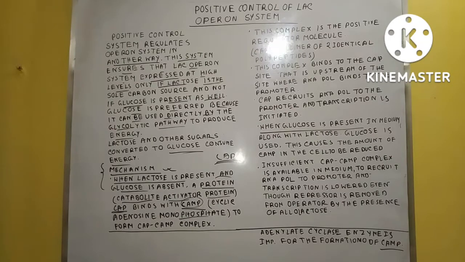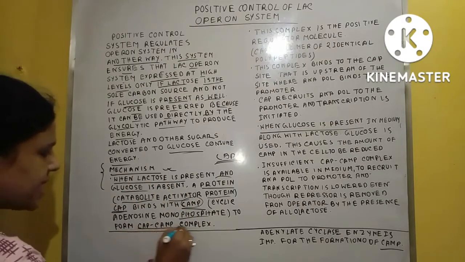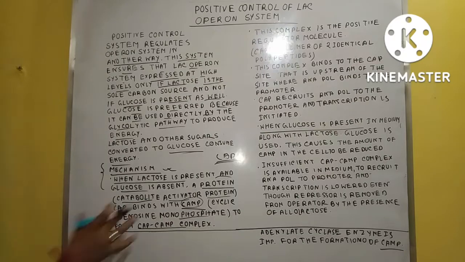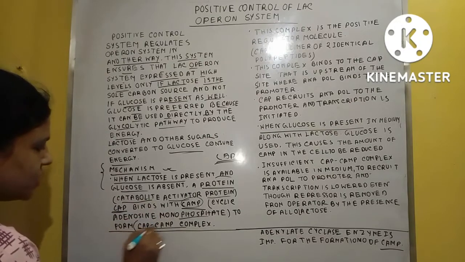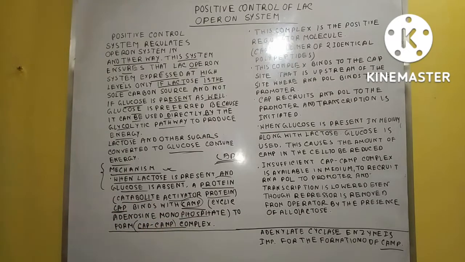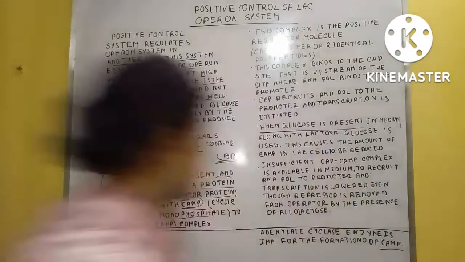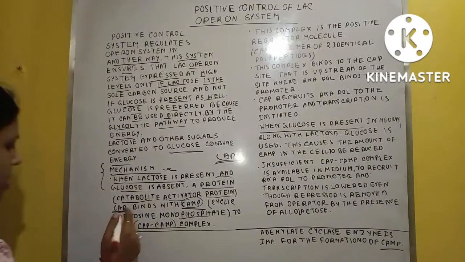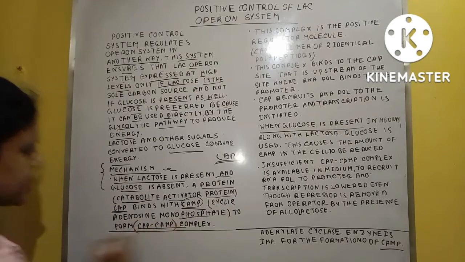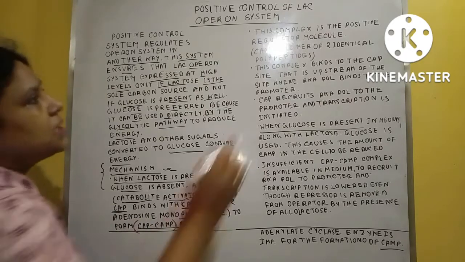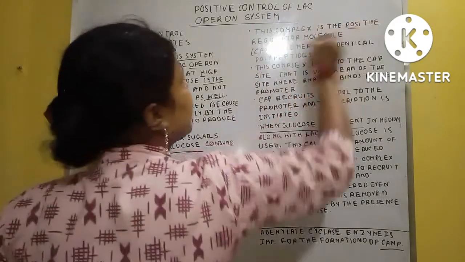So what happened? If lactose is present and glucose is absent, in that situation the CAP binds with cAMP to form the CAP complex. And what is the actual role of this CAP complex? The actual role of this CAP complex is that it is a positive regulator.